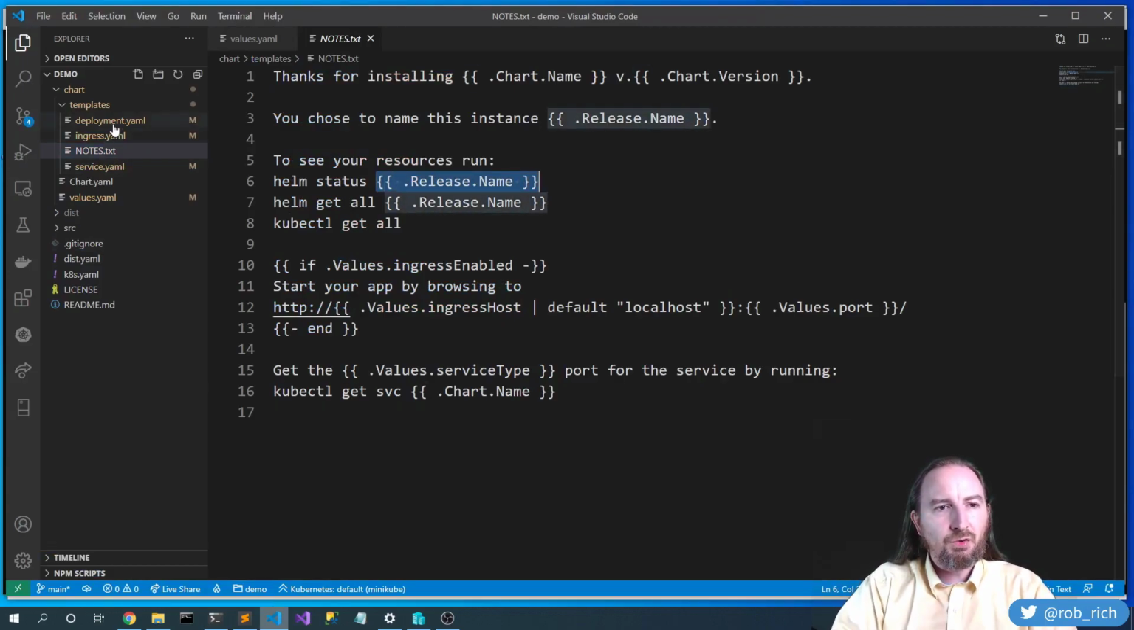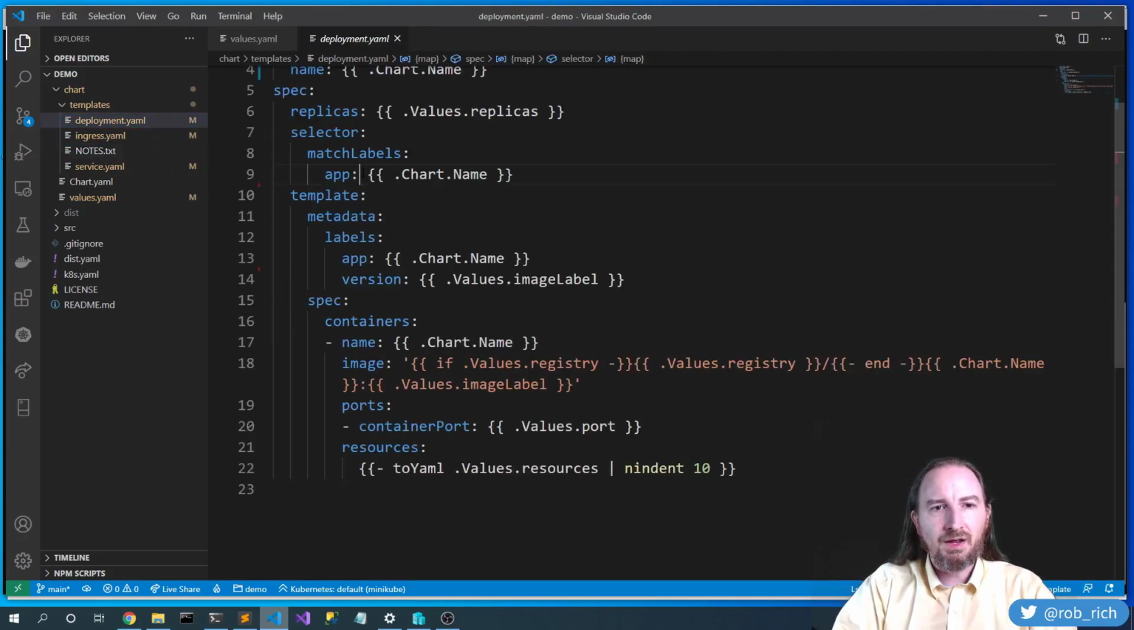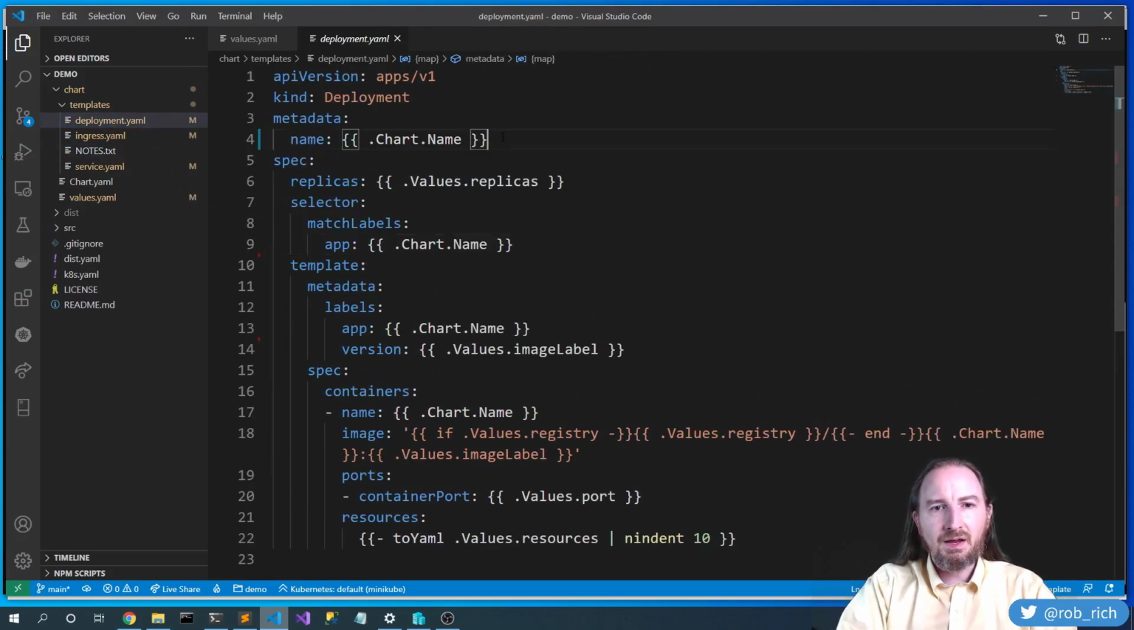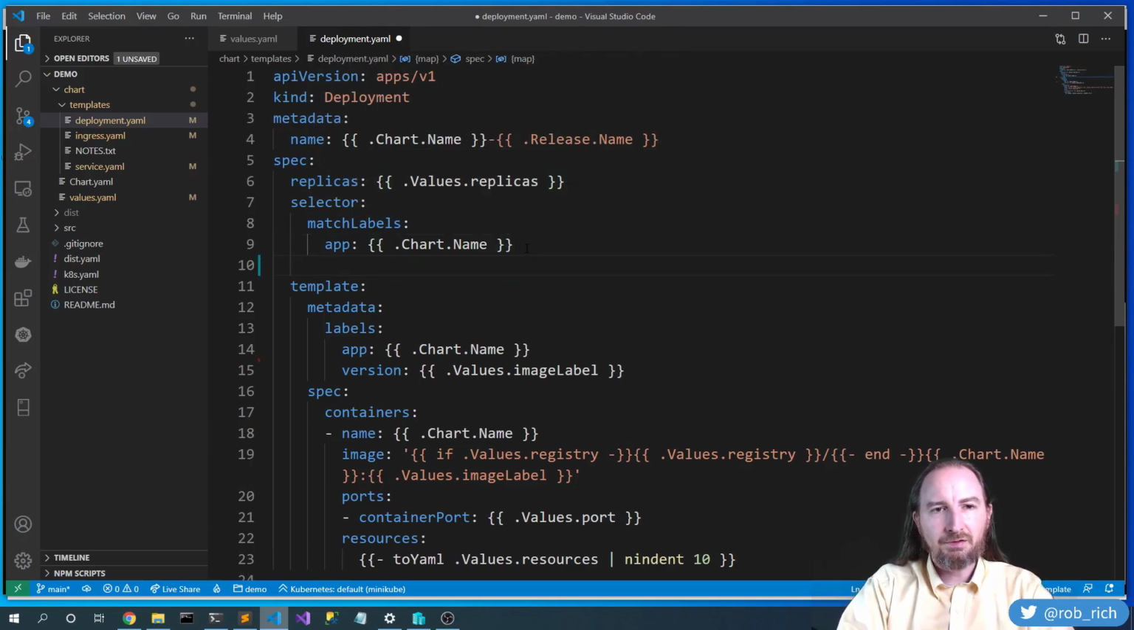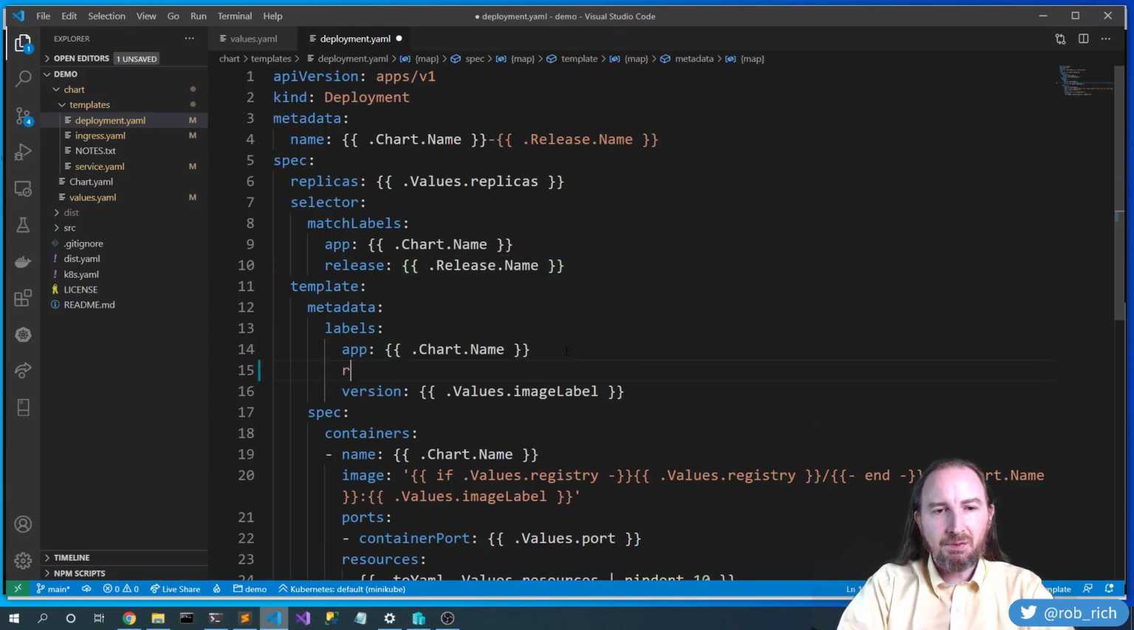Well, we can go through each of these things and alter their names to say, hey, this name is the chart name dash release name. The replicas won't change. The match labels, we do want to change. So let's say release and give it that release name. This metadata labels, we'll give it the release name.